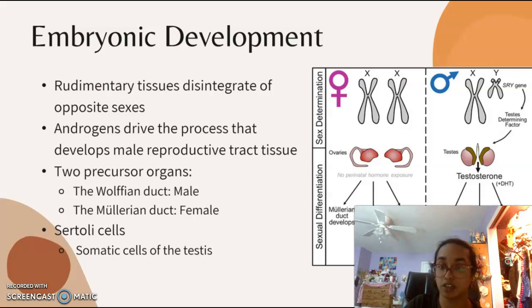During the third month of fetal development, the Sertoli cells of the testes of XY fetuses begin to secrete a substance called Mullerian inhibiting hormone. Sertoli cells are the somatic cells of the testes that are essential for testes formation and spermatogenesis. This causes the Mullerian ducts to atrophy instead of developing into the oviducts, also known as the fallopian tubes, and uterus. In addition, the Wolffian ducts are stimulated by testosterone to eventually develop into the spermatic ducts, which are the ductus deferens, ejaculatory ducts, and seminal vesicles.